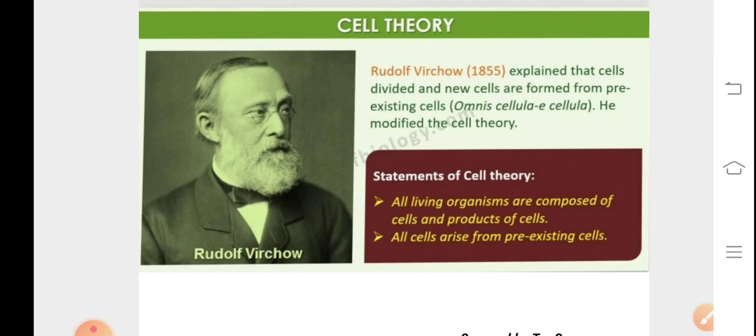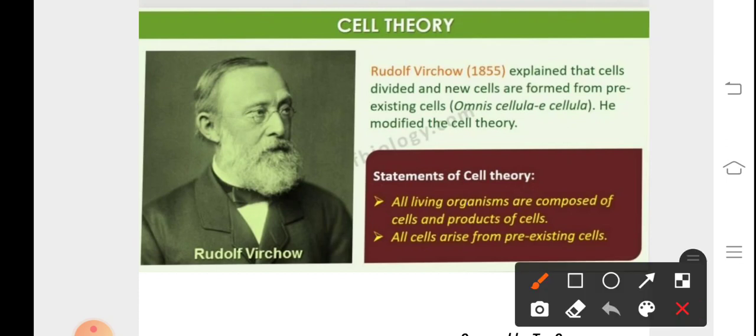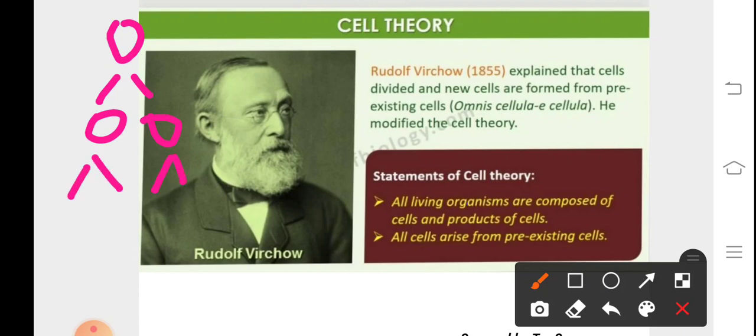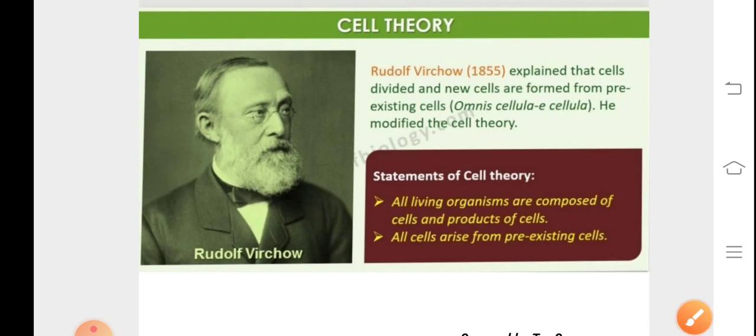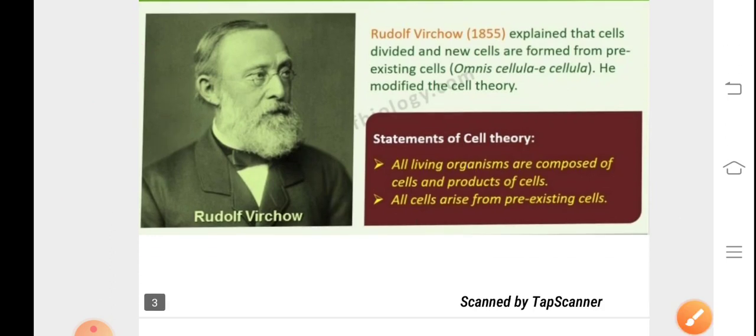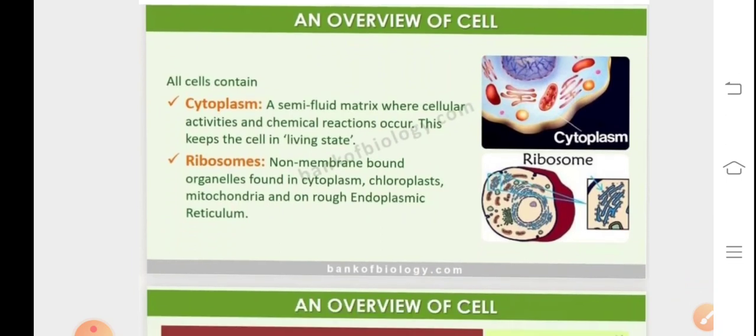Now we know that cells divide by the process of mitosis and meiosis, where a single cell divides to produce two cells, which divide further to produce 4 cells, 16, 32 and so on. Thus, new cells arise from pre-existing cells.